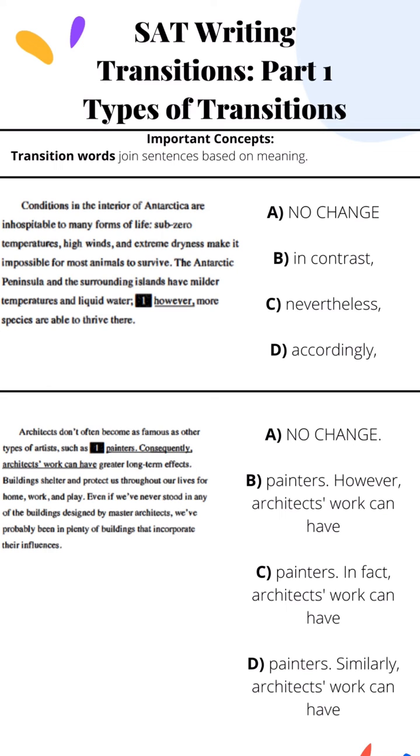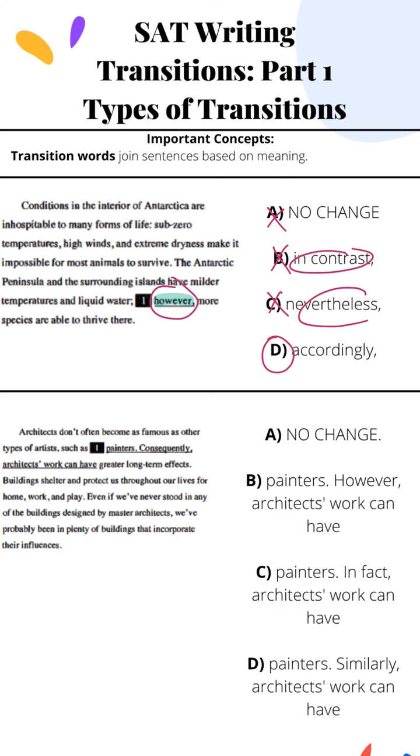So in a question like this, we can either choose to leave the underlined portion alone, which assumes that it's appropriate given the context, or change it to one of the options that were given. So right away, we see that 3 of our answer choices have something in common. The original word, however, and in contrast, and nevertheless, are all contradictors. They all generally have the same meaning. So we can eliminate all of these choices, because on the SAT, there can't be more than one correct answer to a question. So our correct answer is D, accordingly.